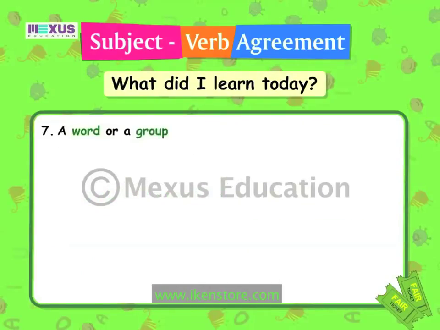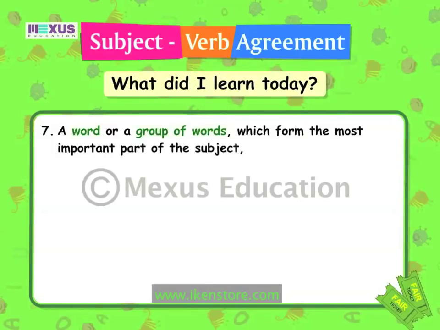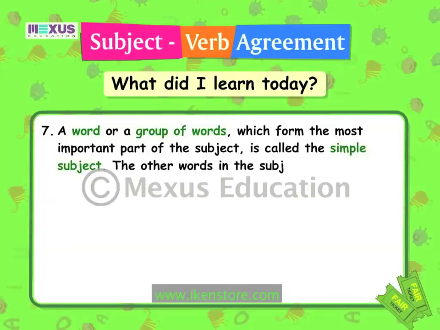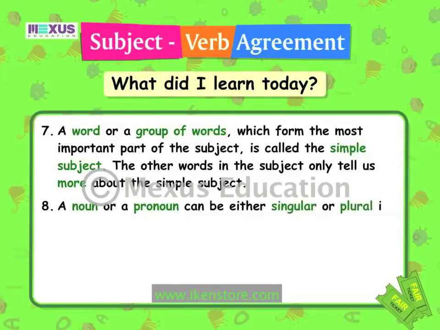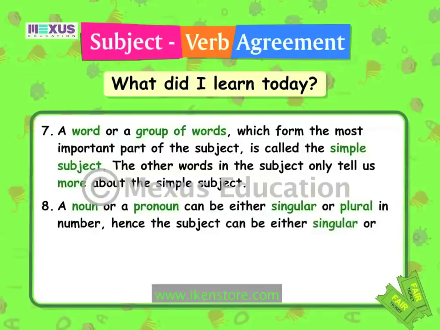A word or a group of words which form the most important part of the subject is called the simple subject. The other words in the subject only tell us more about the simple subject. A noun or a pronoun can be either singular or plural in number. Hence, the subject can be either singular or plural.